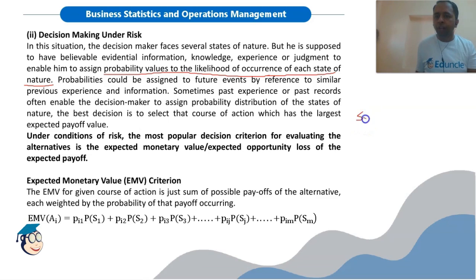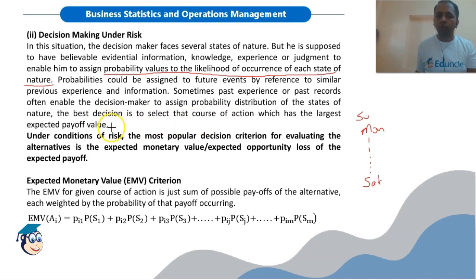So say from Sunday, Monday to Saturday, the 7 days of a week, he can assign probabilities of how many copies of newspaper he will sell on a particular day. So these probabilities he can assign based on his past experience and information. Sometimes past experience or past record often enable the decision maker to assign probability distribution of the states of nature. The best decision is to select that course of action which has the largest expected payoff.